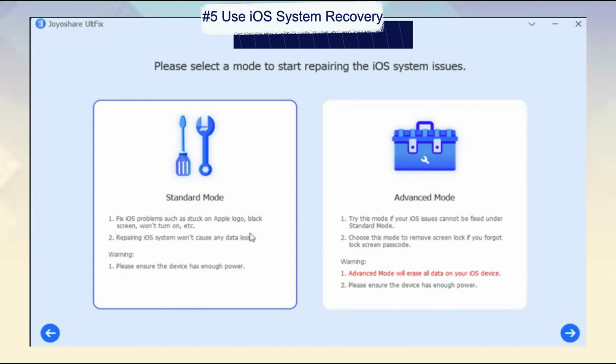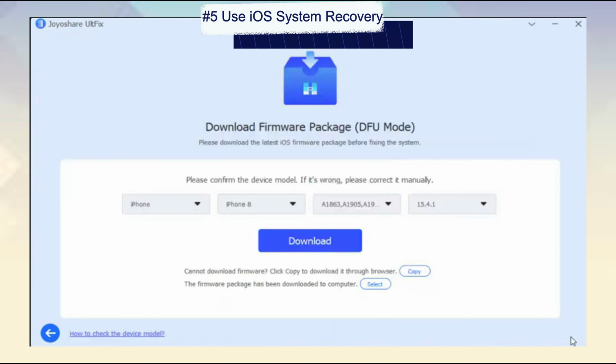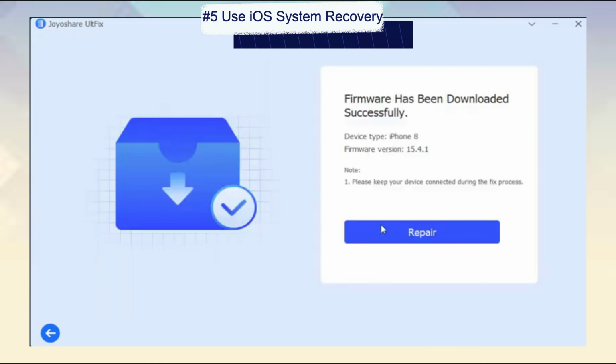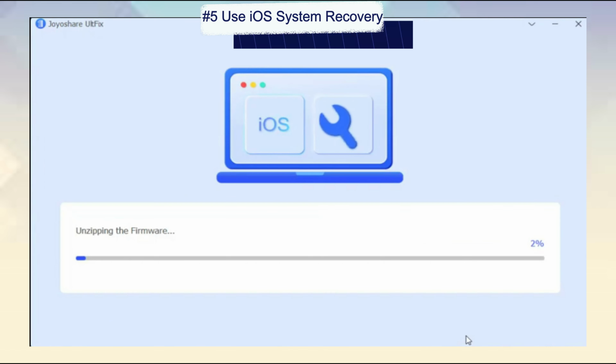Then choose Standard Mode and click Next. Check your iPhone information and download the firmware package. Now click Repair to start the repair process. Open your iPhone after the repair and you will find that your iPhone turns to normal.